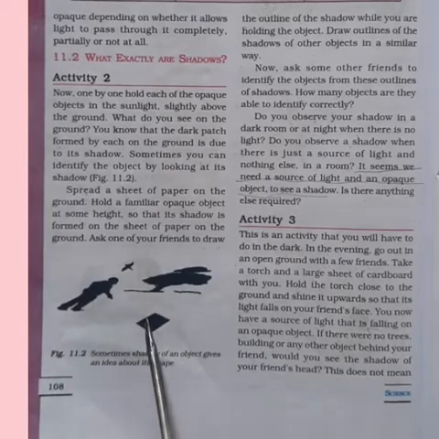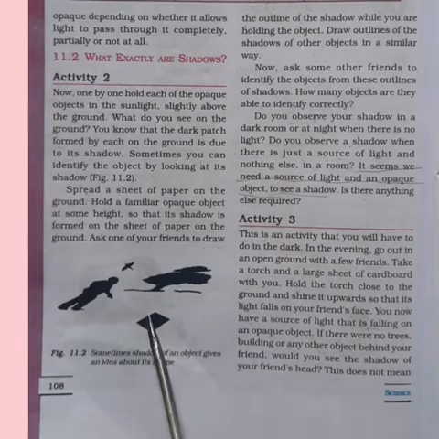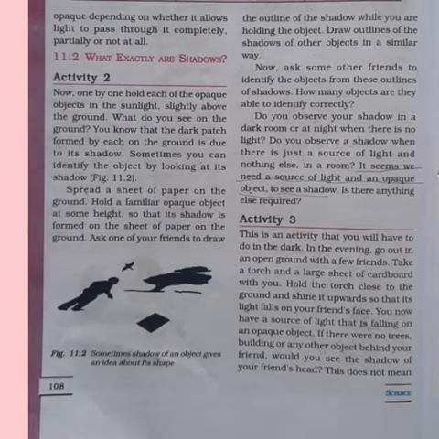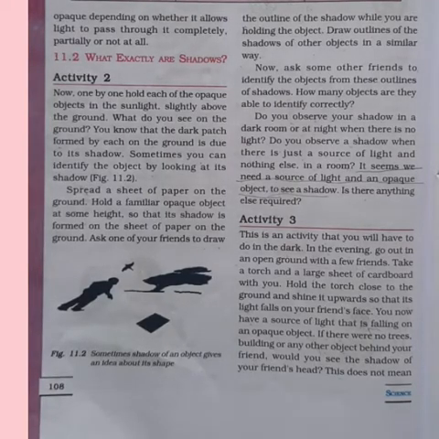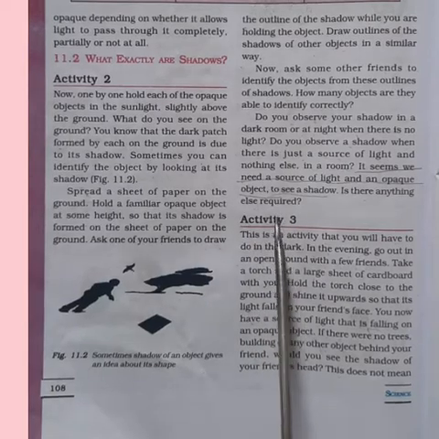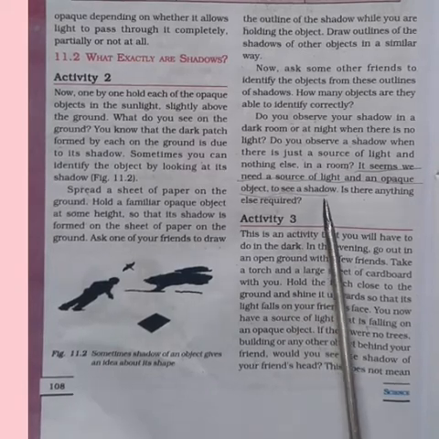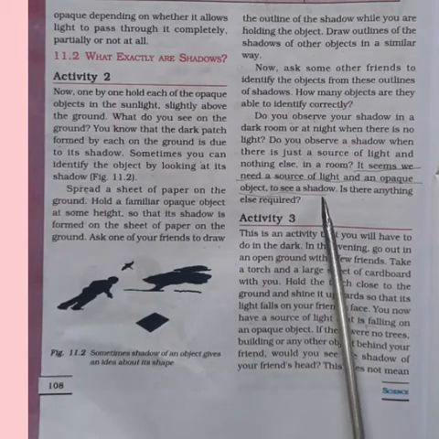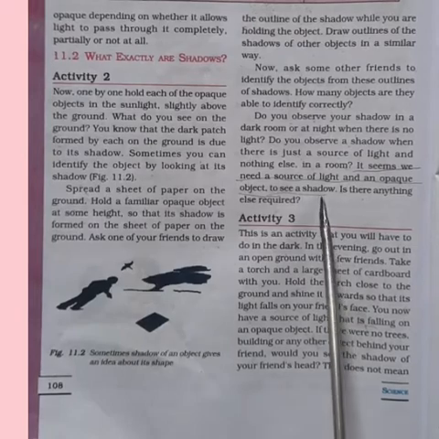Do you observe your shadow in the dark room or at night when there is no light at all? No, you cannot see your shadow in the dark room. Do you observe a shadow when there is just a source of light and nothing else in a room? No. It seems we need a source of light and an opaque object to see the shadow. What is necessary for the formation of a shadow? The source of light is necessary. At the same time, we need an opaque object in order to see the shadow.